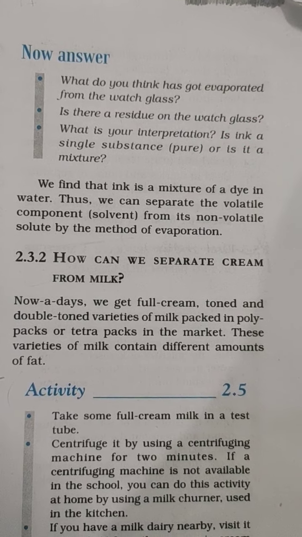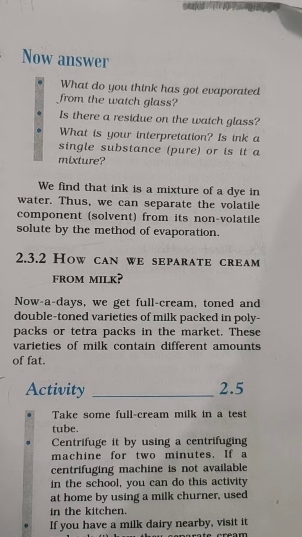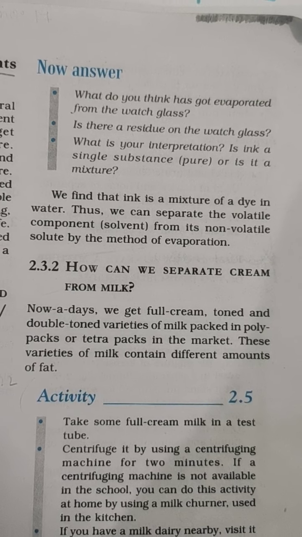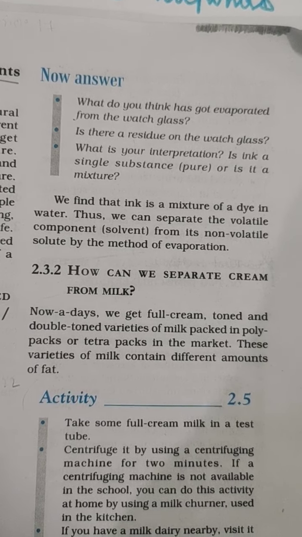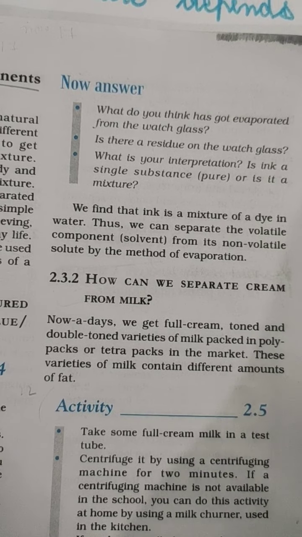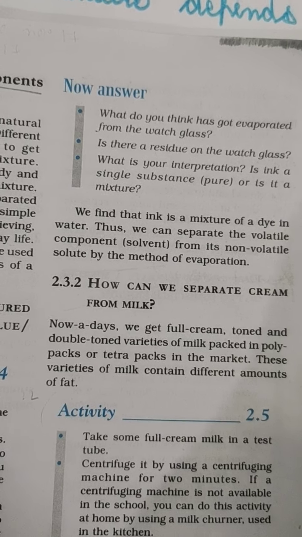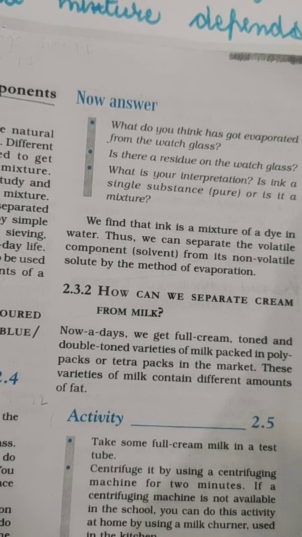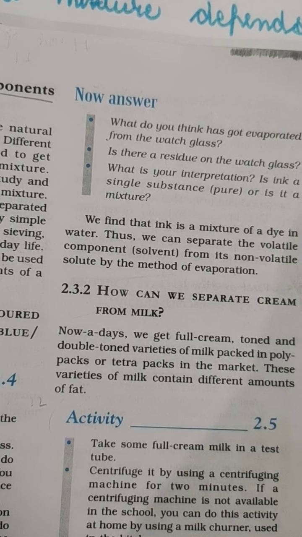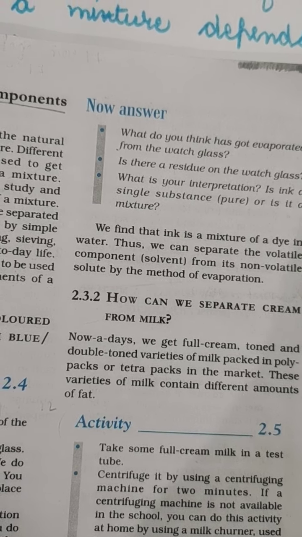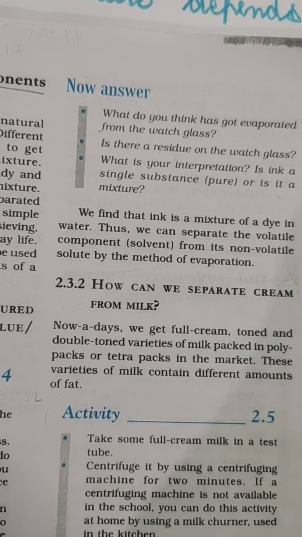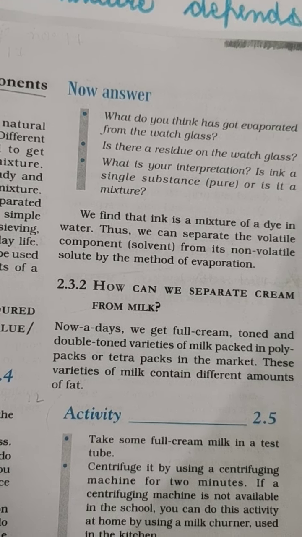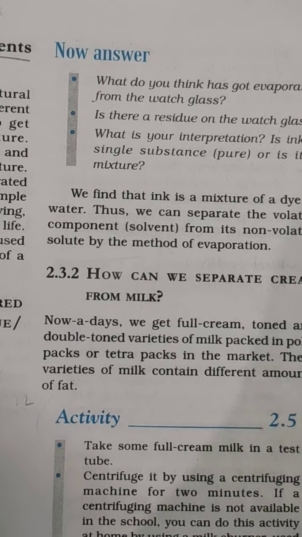So what do you think has evaporated from the watch glass? The water or the solvent which was present in the solution. Since these mixtures are not called true solutions, but colloids and suspensions, we can call them colloids. So ink is a colloid. So the liquid portion from that colloidal solution has been evaporated from the watch glass.